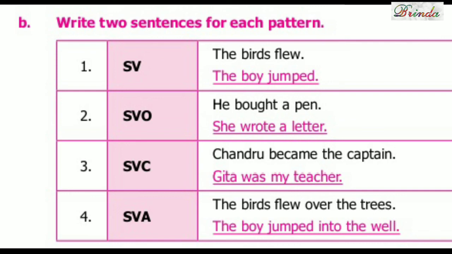Third one, SVC. Chandru became the captain. Chandru is subject, became verb, captain, complement. அதாவது complete கொடுக்குது. Geeta was my teacher. Geeta is subject, was is verb, my teacher, complement. Next one, SVA. The birds flew over the trees. Subject the birds, flew, verb, over the trees, adjunct. The boy jumped into the well. The boy is subject, jumped is verb, into the well, adjunct.